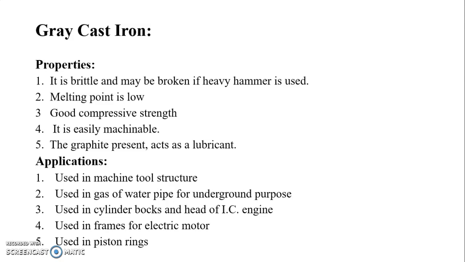There are some properties of gray cast iron. It is brittle and may be broken if a heavy hammer is used. Melting point is very low. It has good compressive strength. It is easily machinable, as the graphite present acts as a lubricant. Then some applications: it is used in machine tool structures, in gas or water pipes for underground purposes, in cylinder blocks and heads of IC engines, in frames for electric motors, and also in piston rings.